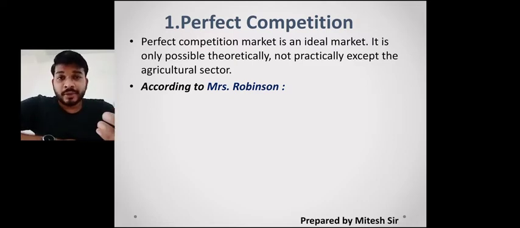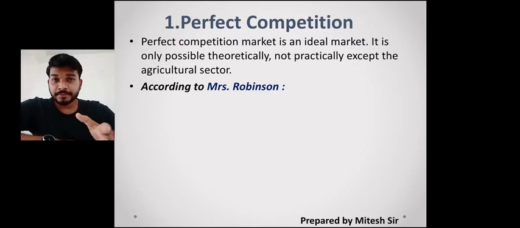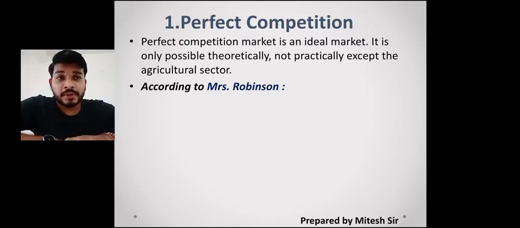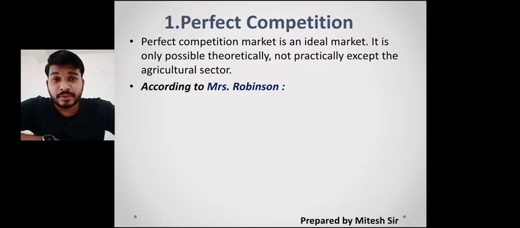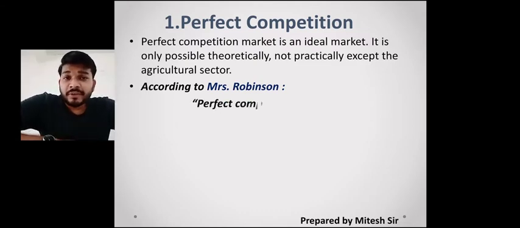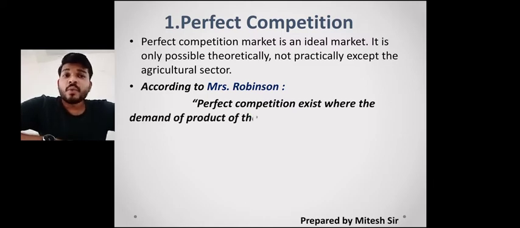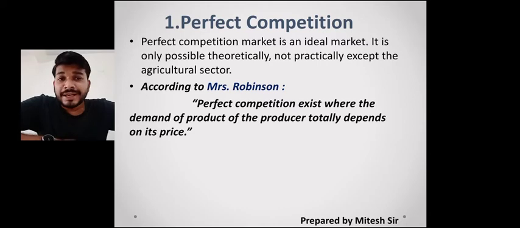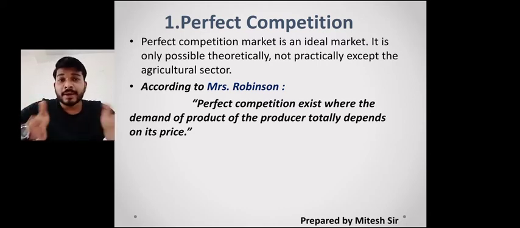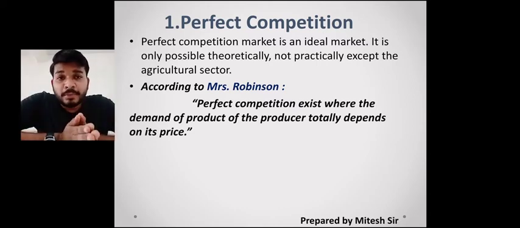So that's why you find that in that particular case perfect competition कब क्यों आएगा, मैं मीनिंग के बाद, डेफिनेशन के बाद आपको समझाता हूँ. So what does the definition say? According to Mrs. Robinson, perfect competition exists where the demand of the product of the producer totally depends on its price. तो हमारा प्रोडक्ट, फार्मर का जो भी क्रॉप है, वो किसके ऊपर डिपेंड करता